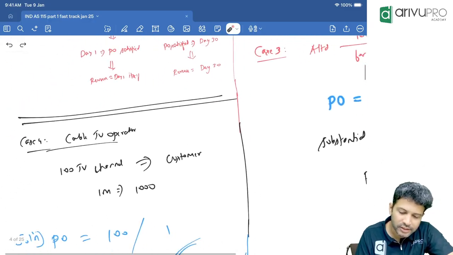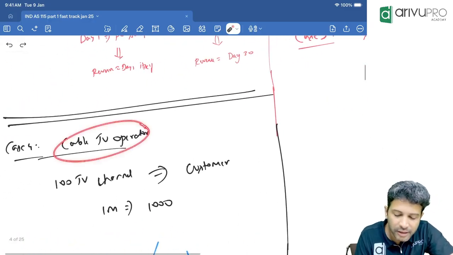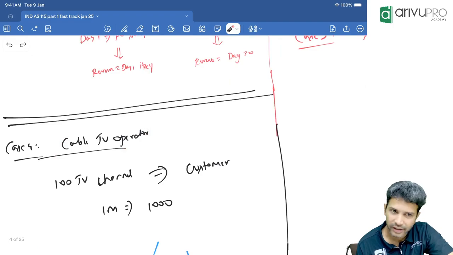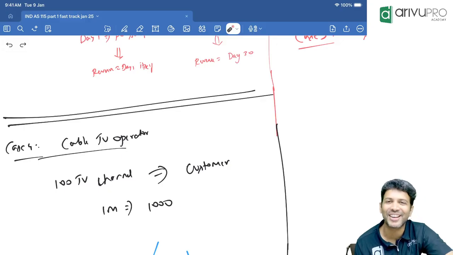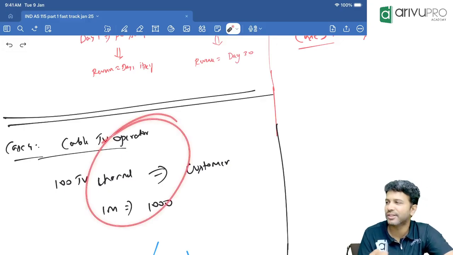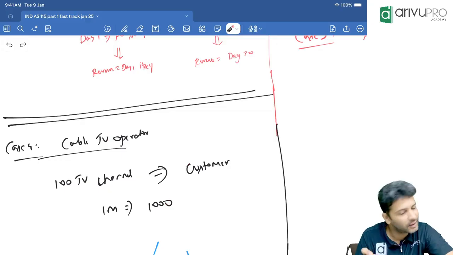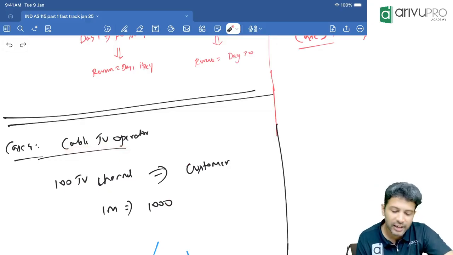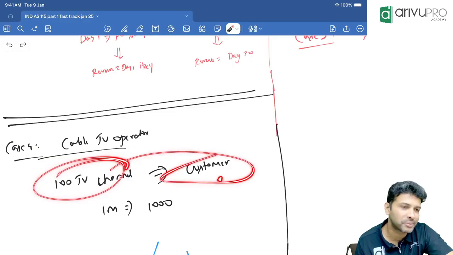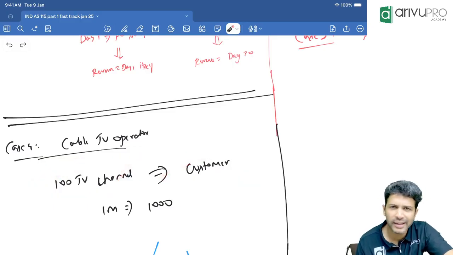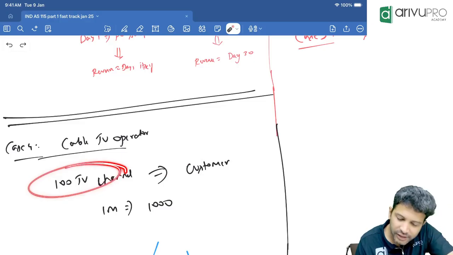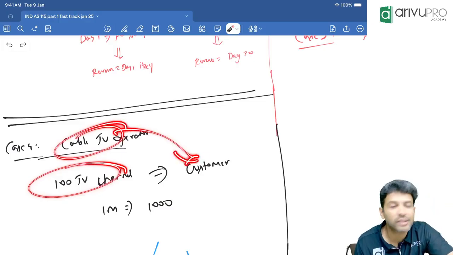Okay, now look at this case study, case number 4. There is a cable TV operator. These days people hardly use cables. Cable is gone, I think a forgotten scenario. But I think there was one question on this, so that's the reason I thought about it as a case study. There is a cable TV operator giving 100 TV channels to the customer. When you opt for cable, you will get TV channels. So the cable operator is giving the customer a service.